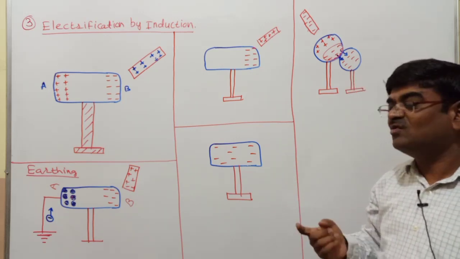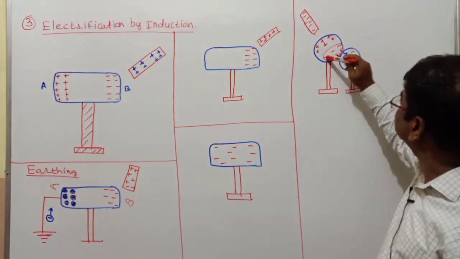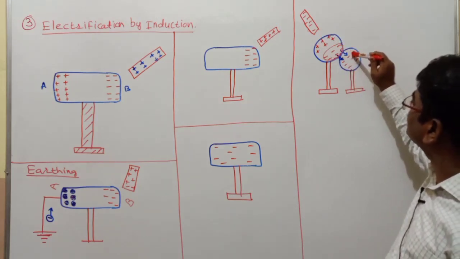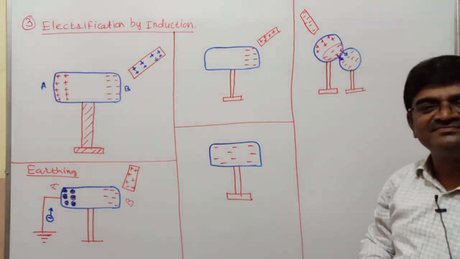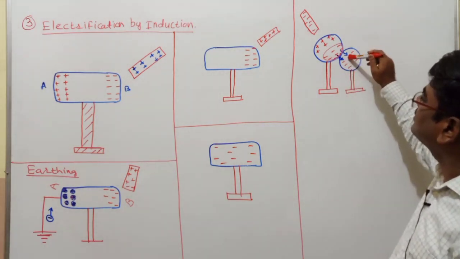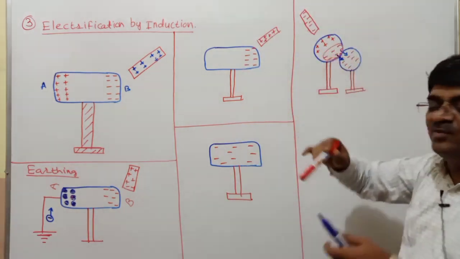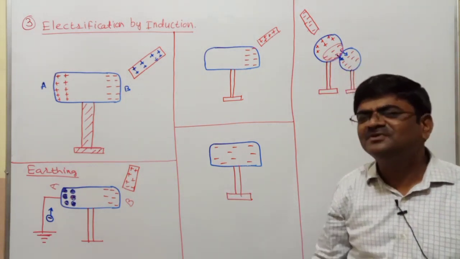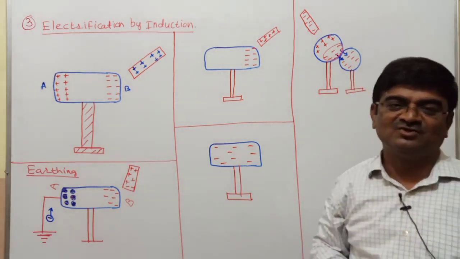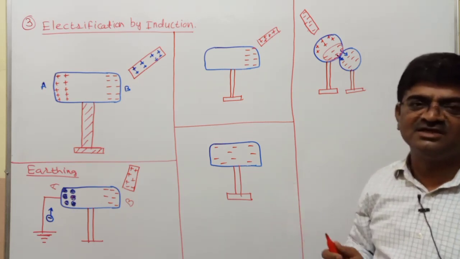Got the point? So now, how would the situation have been had this been a glass rod? Glass rod positive, negative, positive. You bring it in contact. This is also a conductor, with an abundance of free electrons. These free electrons will go and fill this vacancy. Once that happens, I can break this contact, and once I do that, I can remove the glass rod also. Whatever negative charge I have got here will get spread over. Even so, you can go with electrification by induction in this simple way also. So this is a very important process which we call electrification by induction.